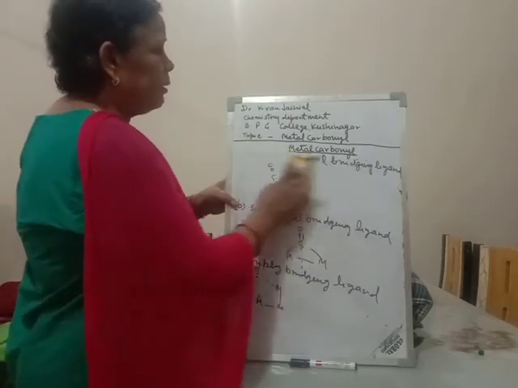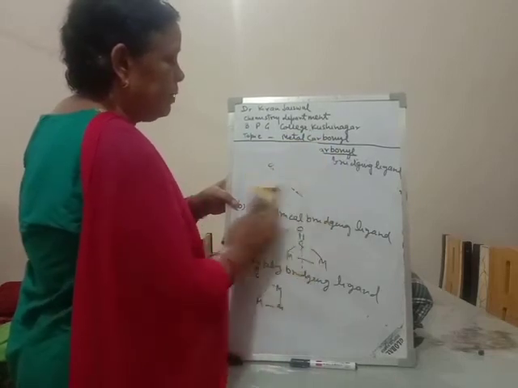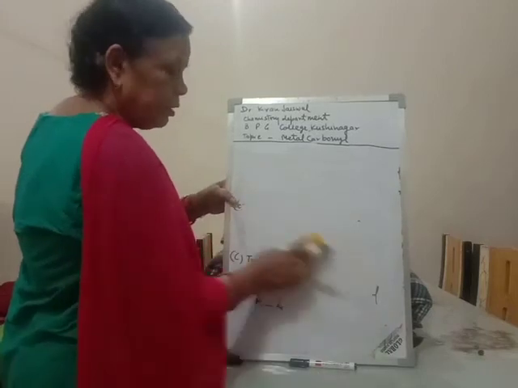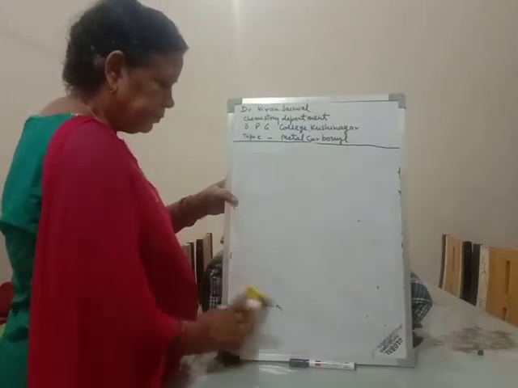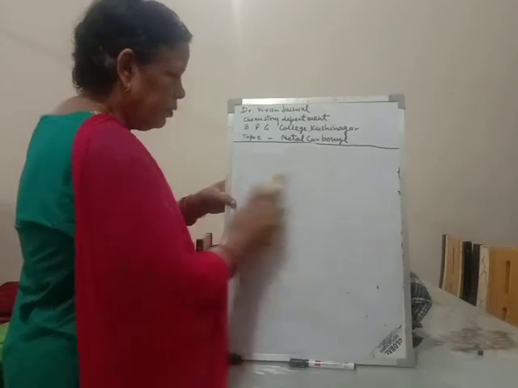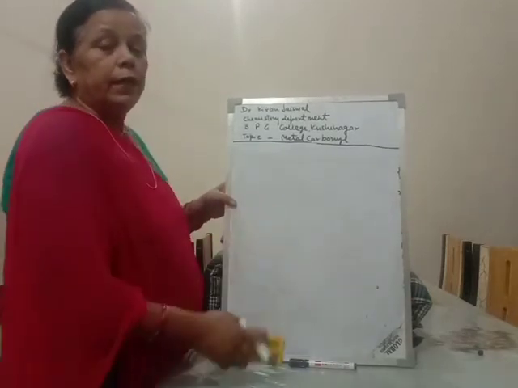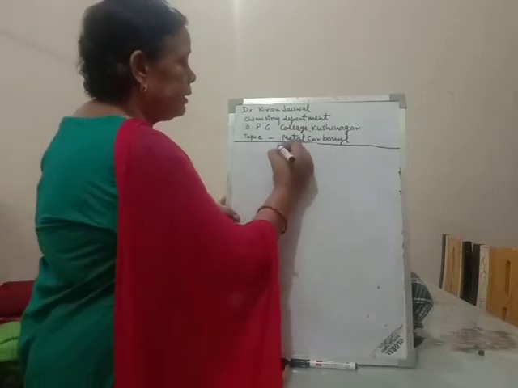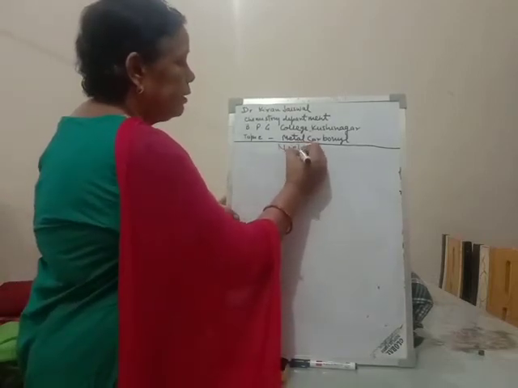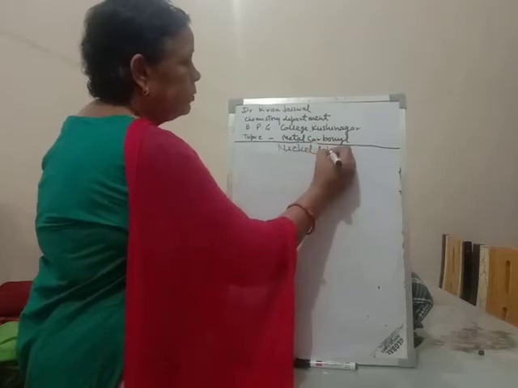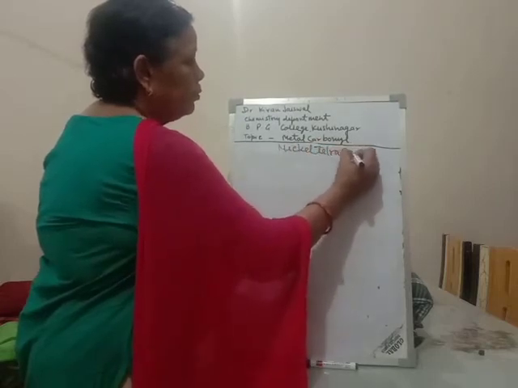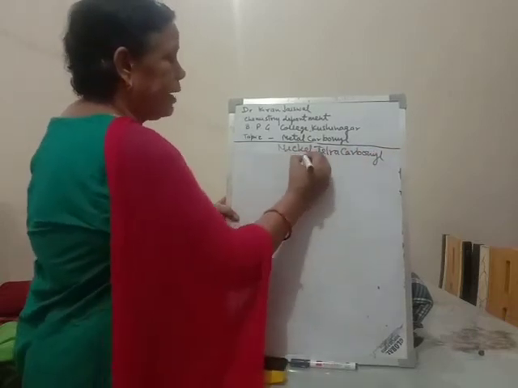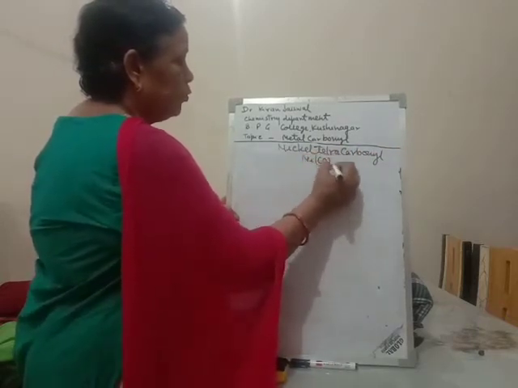Now we take up the structure of some metal carbonyls. First is nickel tetracarbonyl, Ni(CO)4.